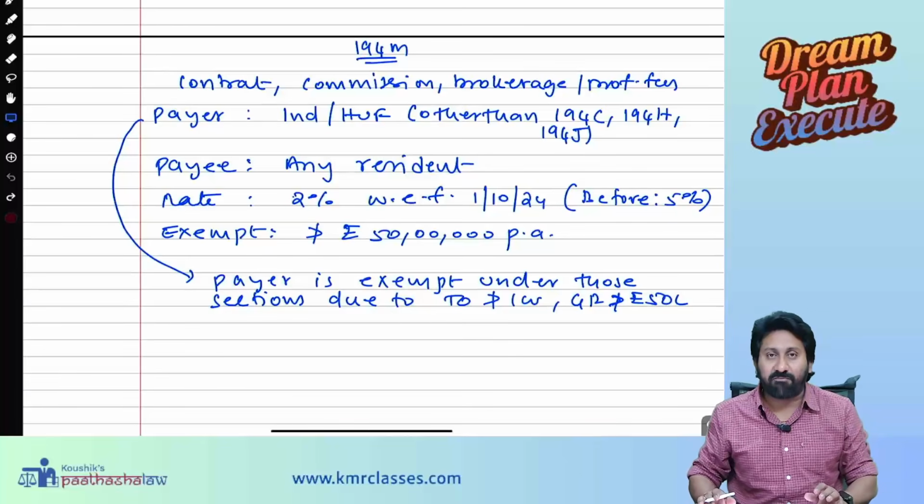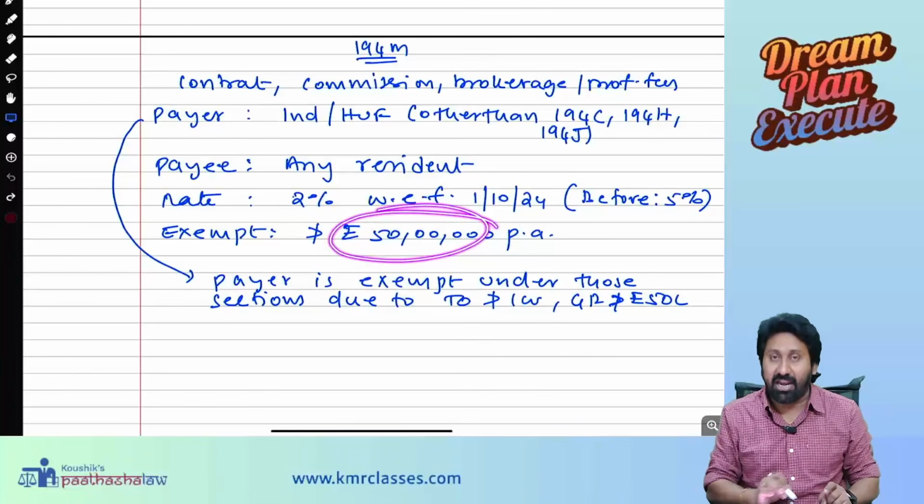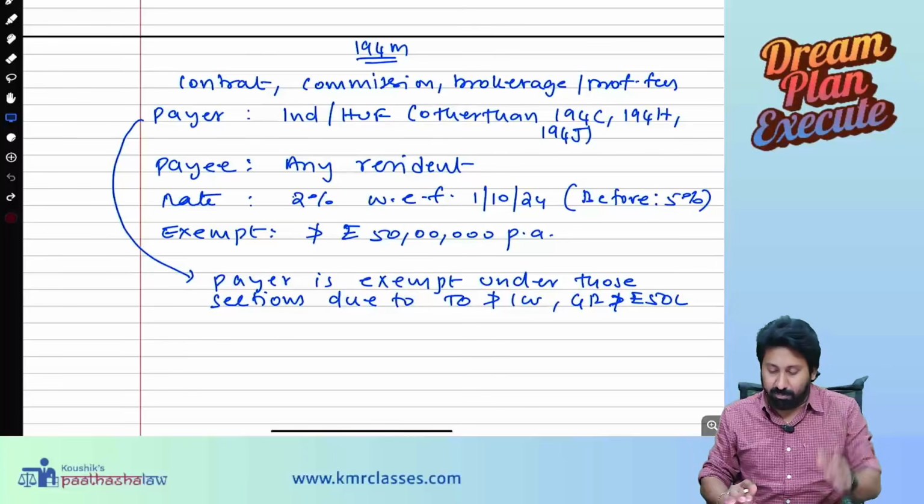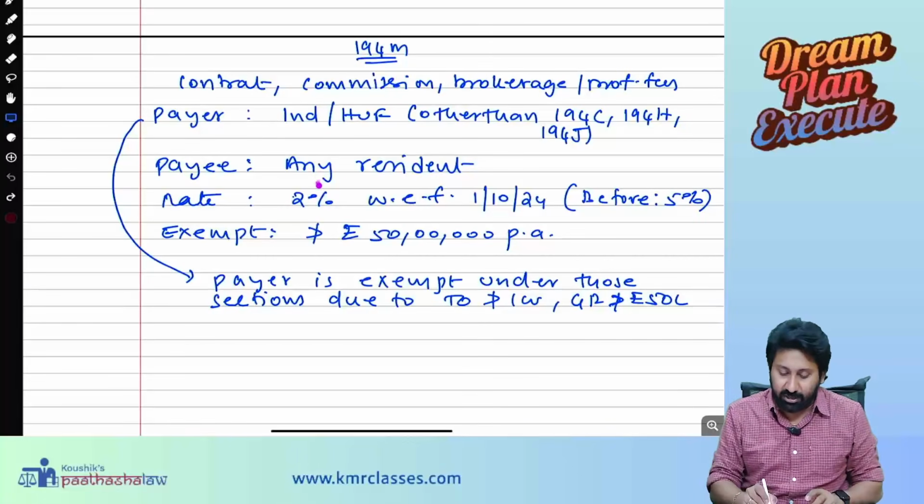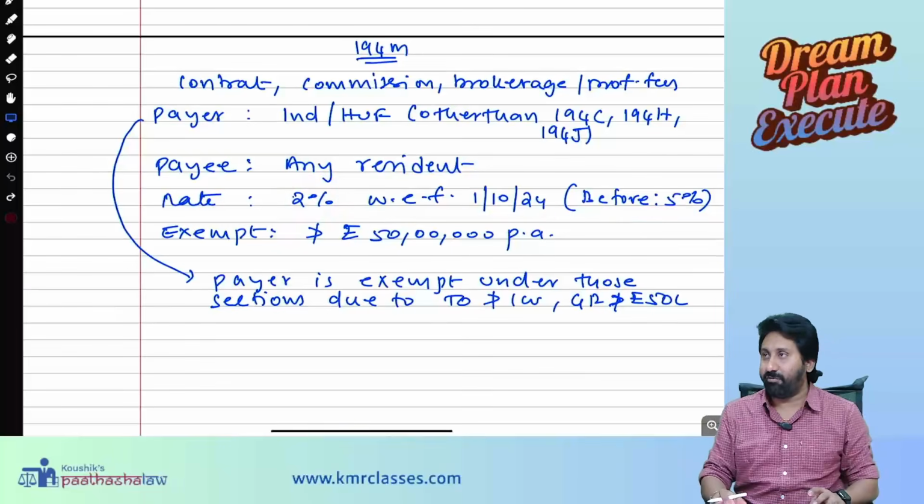So if the amount of payments per annum exceeds 50 lakh, then you have to make the deduction. So what is the rate? 2% with effect from 1/10/24, 5% before 1/10/24.